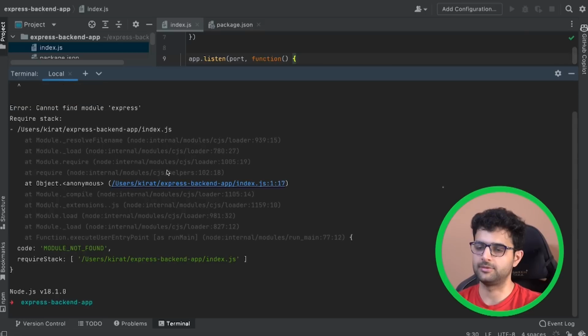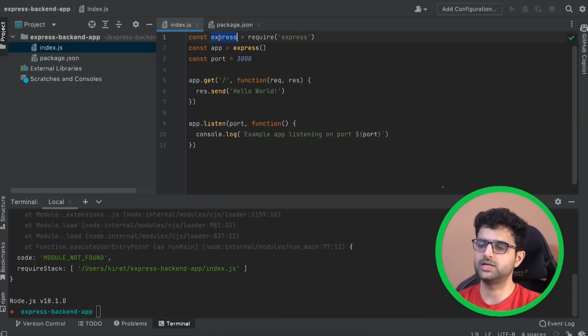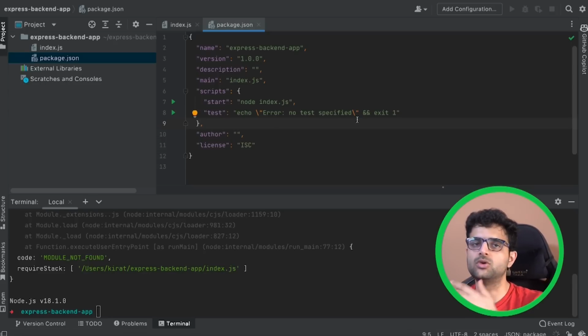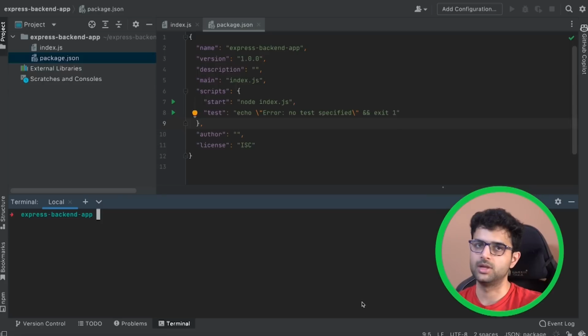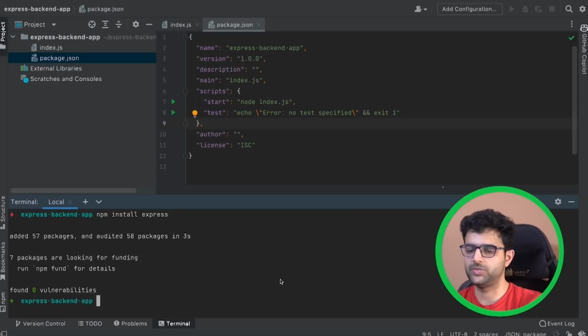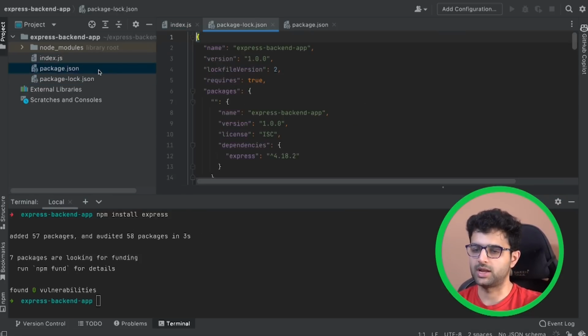When I run it, I get an error, and the error says cannot find module express. So I have imported Express at the top, but I never really added it to my project. As I told you, our project can actually contain a bunch of these dependencies, and our project needs to know what those are. The way to add a dependency like this, Express is the first one, we'll be adding more, is running the command npm install and the name of the dependency, which here is Express. So if I run npm install express, it should install Express for me in this project, and it should most probably change package.json as well.